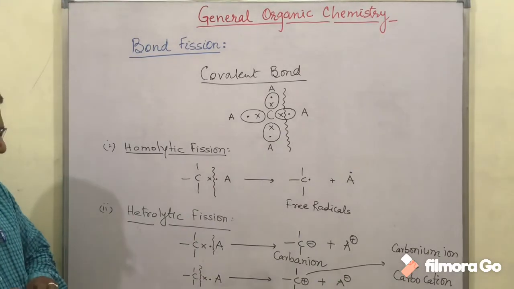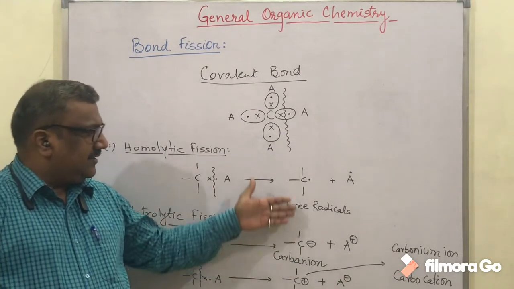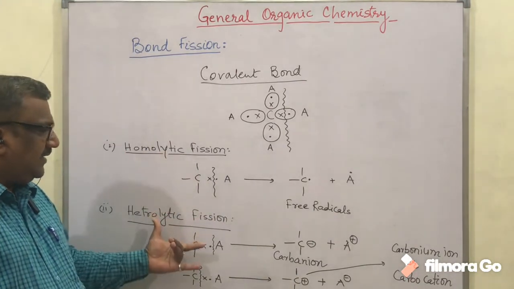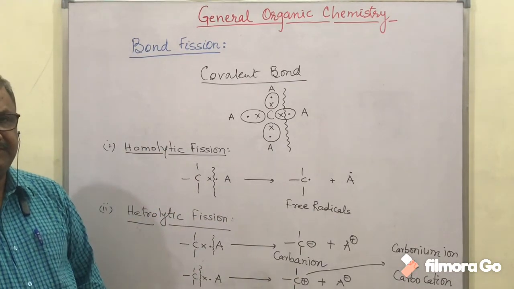Carbonium or carbocation. So these are the intermediates which will be formed after the homolytic and heterolytic bond fissions.